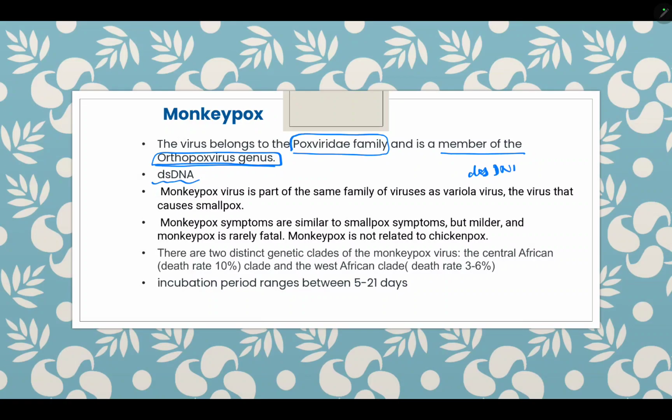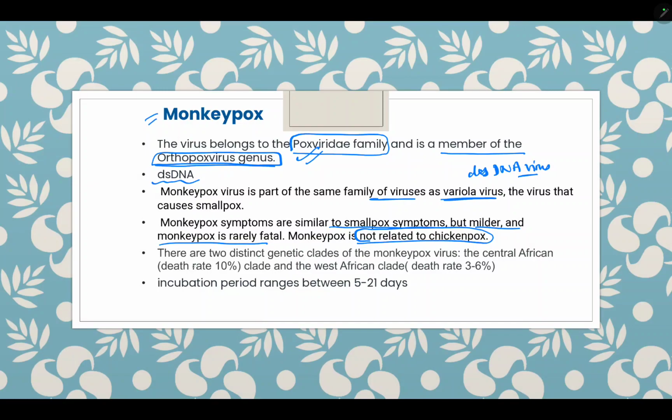It is part of the same family as the variola virus, the smallpox virus. The symptoms are similar to smallpox symptoms, but they are milder, and monkeypox is rarely fatal. It is not related to chickenpox.